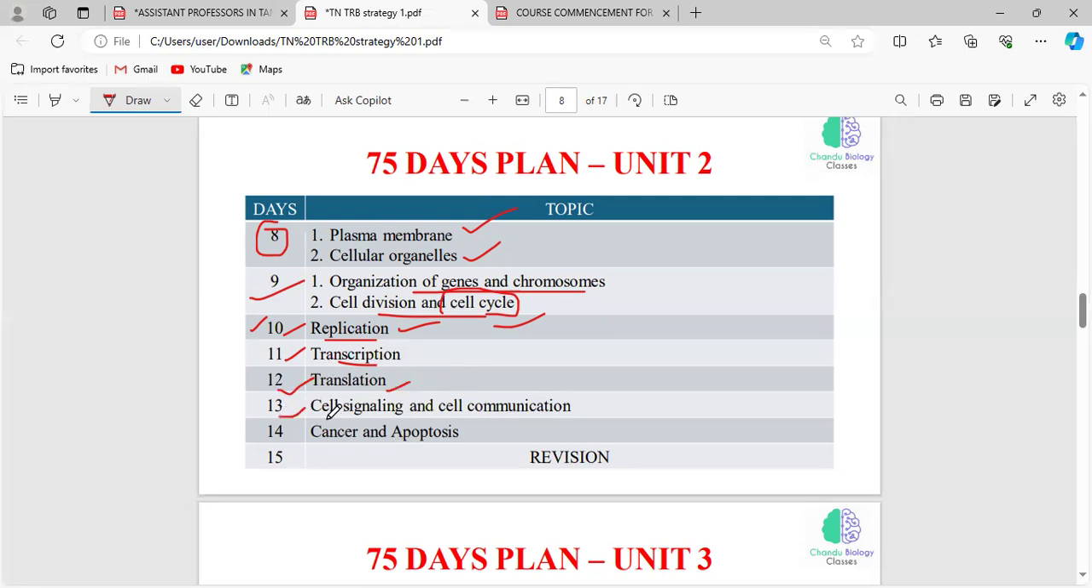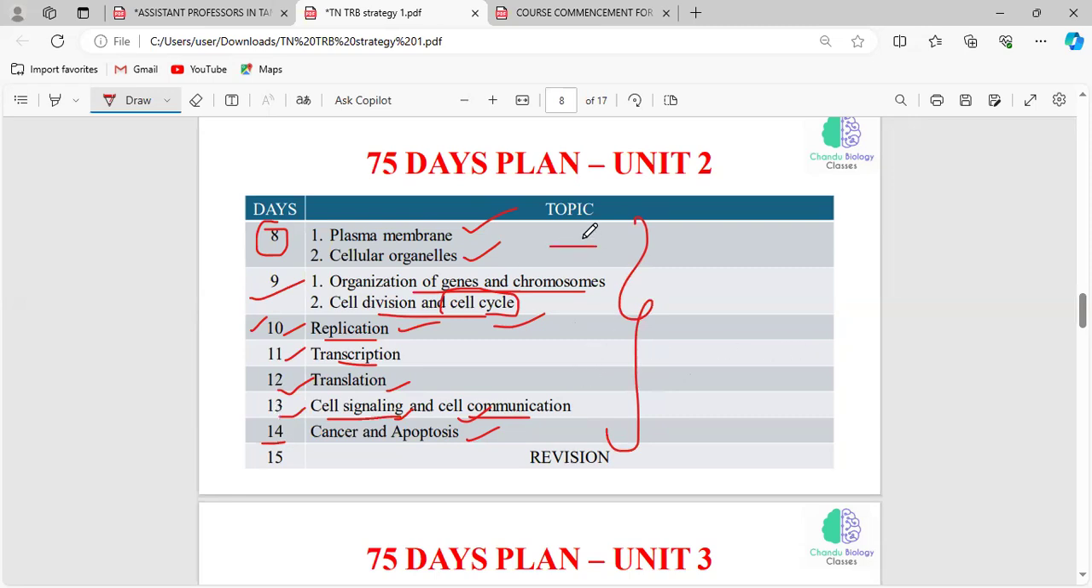And on day 13, you have to read about cell signaling and cell communication. We have different types of cell signaling, like paracrine signaling and autocrine signaling, so you have to read that. And what is cell communication? We have different types of junctions involved in cell communication, so you have to read all these on day 13. And on day 14, you have to cover cancer and the process of apoptosis. So that's all about unit 12. These are all the topics given under unit 2.